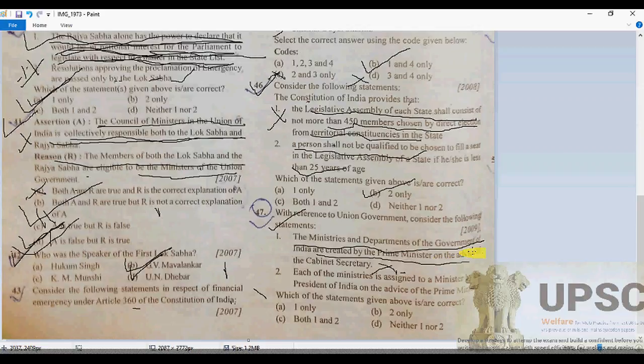It is not on the advice of the Cabinet Secretary; it is on the advice of the Union Cabinet ministers. So statement 1 is absolutely wrong here. The second one is that each of the ministries is assigned to a minister by the President of India on the advice of the Prime Minister. Absolutely correct. So B will be correct here.